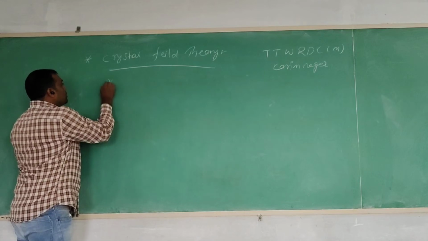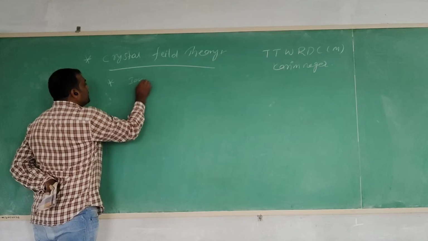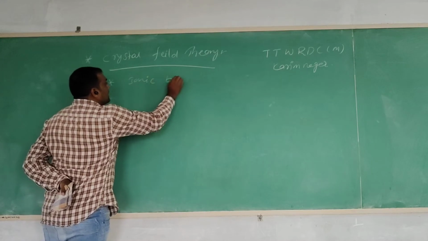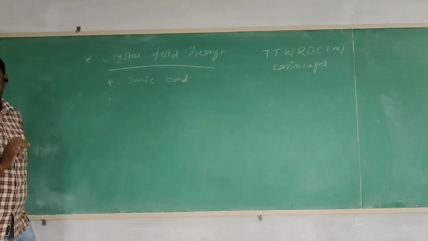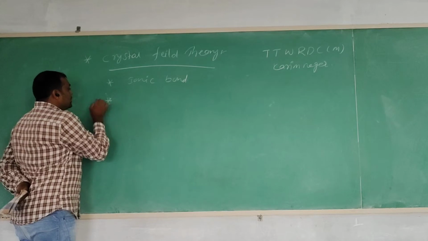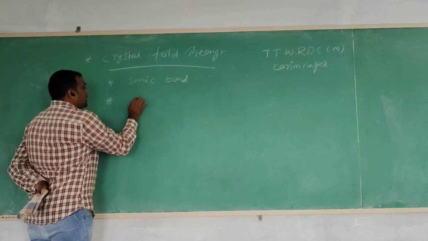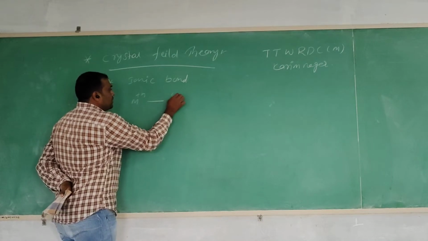Three important postulates are proposed. The first one is that the bond between the metal atom and the ligand is an ionic bond. Ionic bond formation is possible between the positive metal ion and the negative ligand.